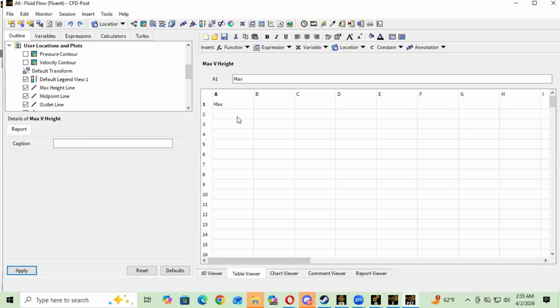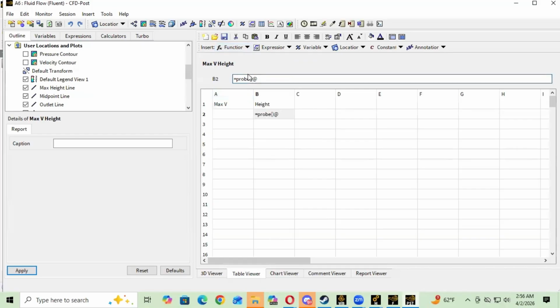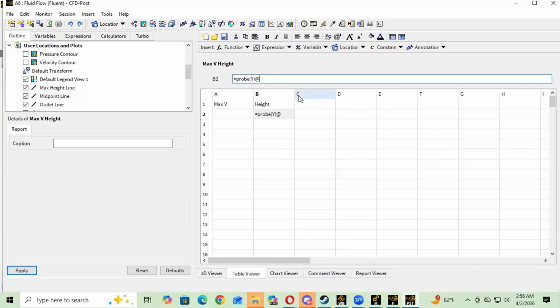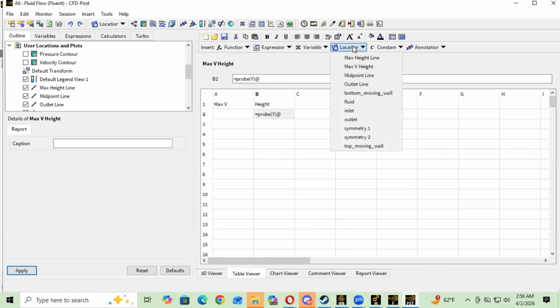So this column is going to be max v, and this column is going to be height. So we're going to start off with the height first. For the height, we want to go to function CFD and probe, and inside the parentheses, we want to use the variable y, and then the point at, we're going to go to max v height.